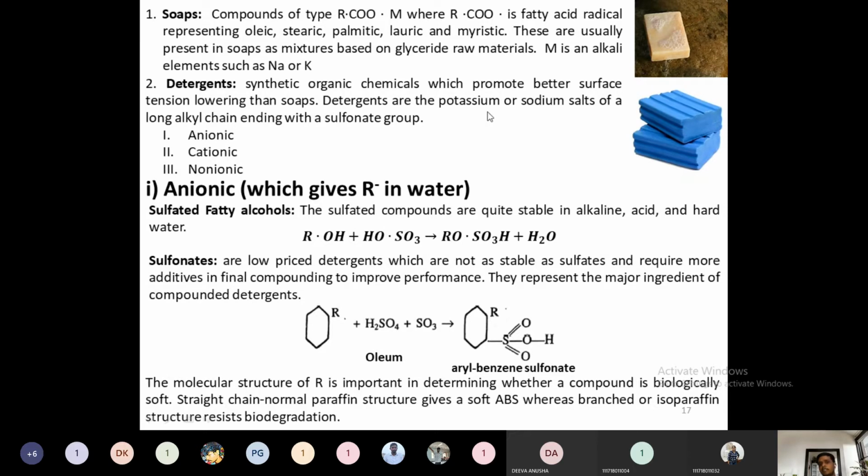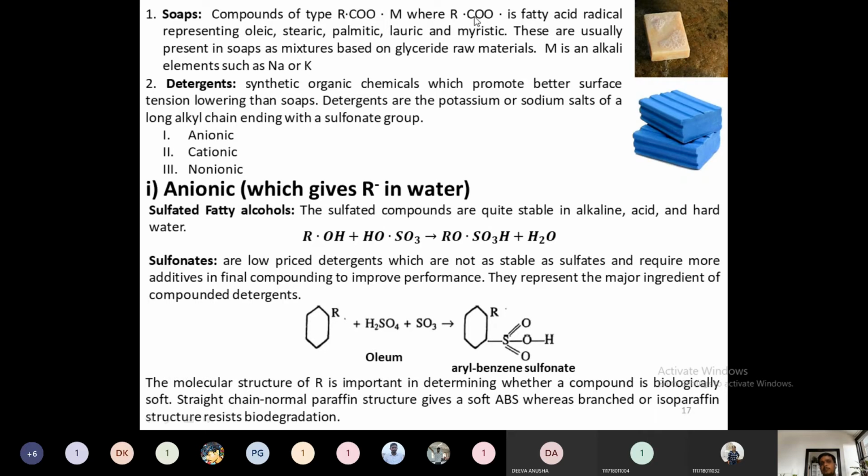Detergents are potassium or sodium salts of a long alkyl chain ending with a sulfonate group. Like that, we can define what soap is. Soap is nothing but a potassium or sodium salt of a carboxylic acid with a long aliphatic chain.